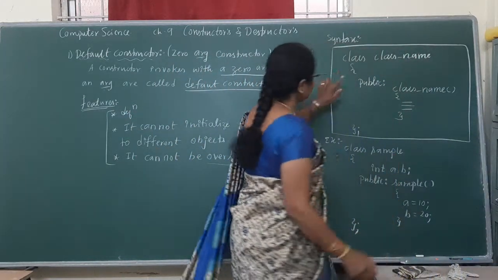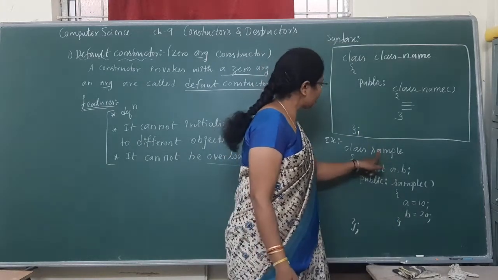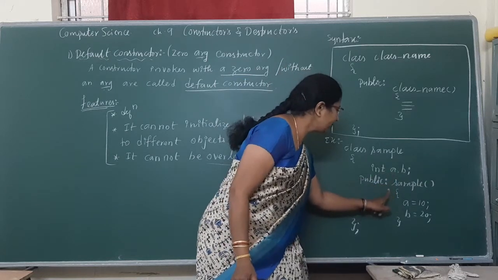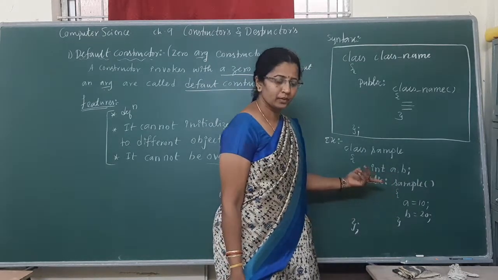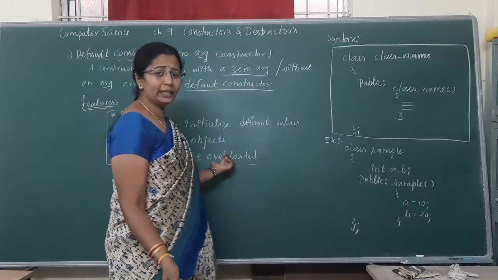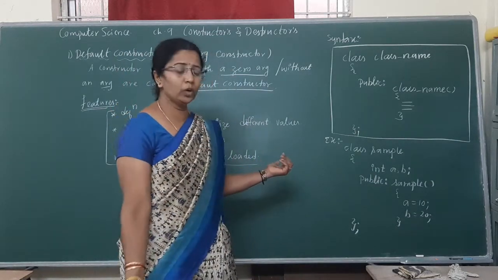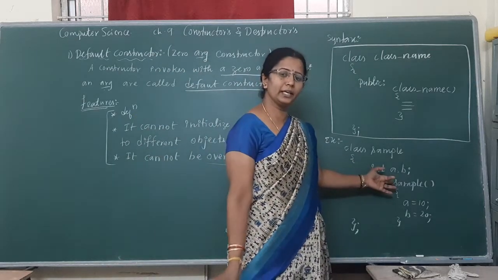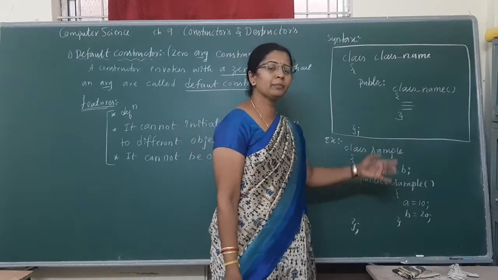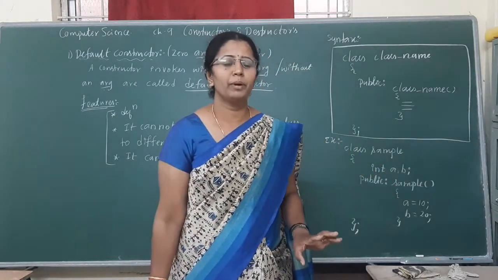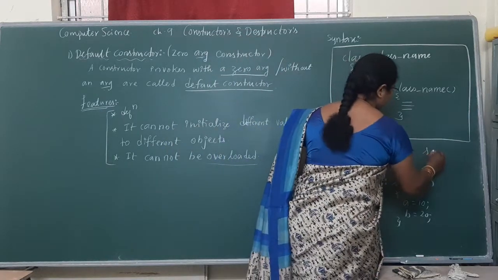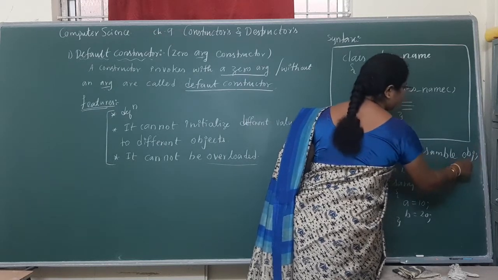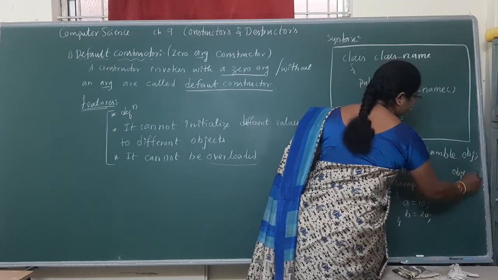It is also a special member function, has the same name as the class name, is declared under the public section and doesn't have any return type specifier. It cannot be inherited, it cannot be virtual, and it invokes automatically when an object is created. By default, every time the default constructor will invoke. By default means an object such as sample obj. See, here we are not giving any argument. Obj of 20.